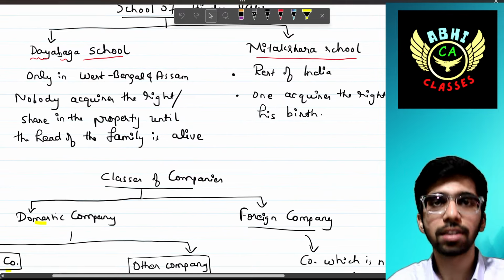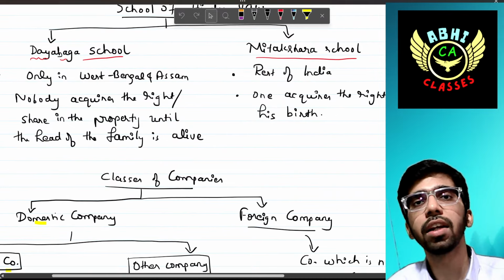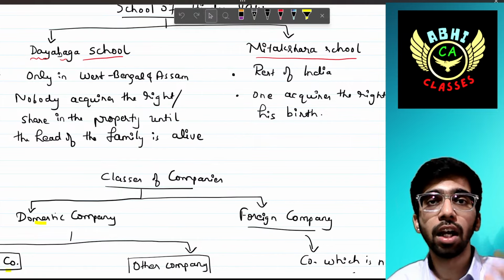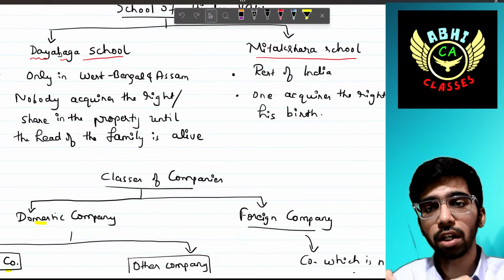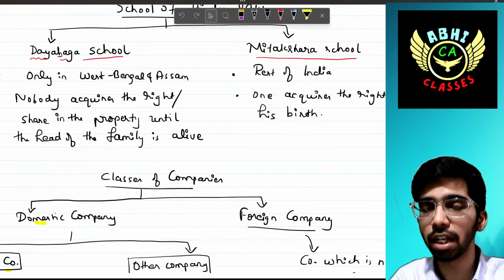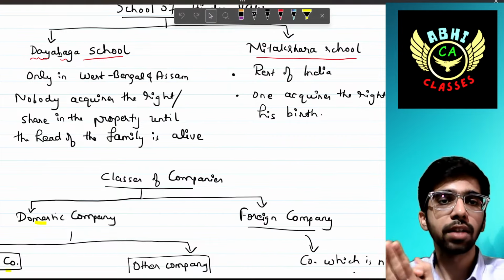Dayabhaga school is prevailing only in West Bengal. It also says that no other family member is going to get any right over the assets or liabilities or any other purpose of the HUF until the head, the Karta, is alive.